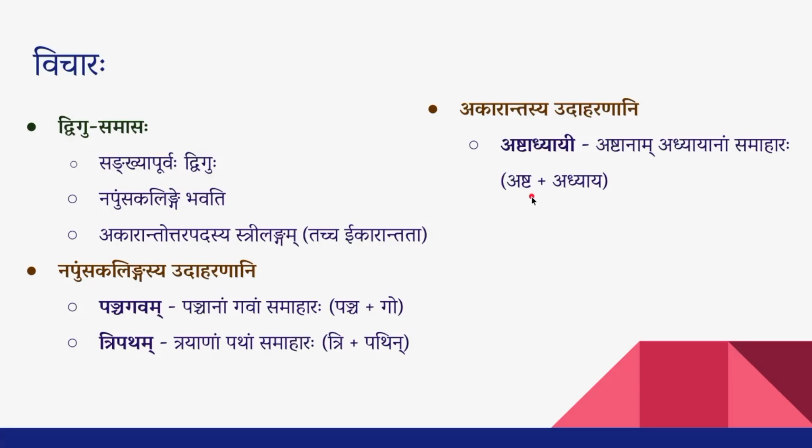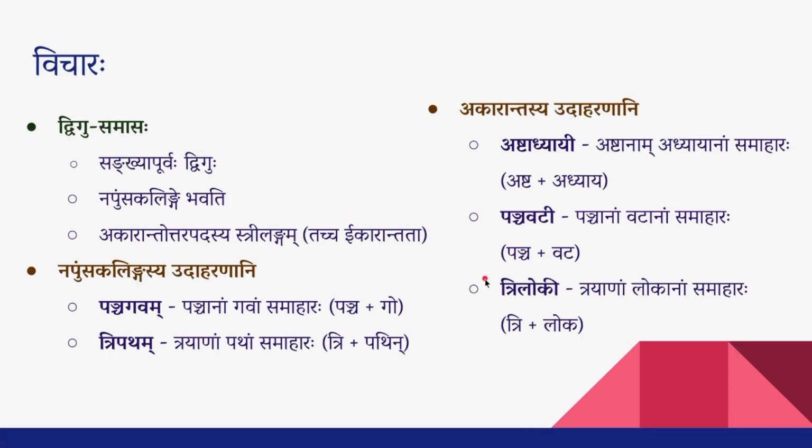In that aspect, Adhyaya, the Uttarapadam, ends with Hrasva Akara. Adhyaya ends with Akara. So the special rule kicks in. The Samastapadam will be in the Strilinga and that too in Ikarantam. So Ashtadhyayi is the form. Next example, Panchavati. Atra Panchanam Vatanam Samaharaha. Pancha plus Vata. Again, the Uttarapadam ends with Hrasva Akara, so it gets the Strilingam and it also becomes Ikaranta Shabda. So Panchavati is the form.